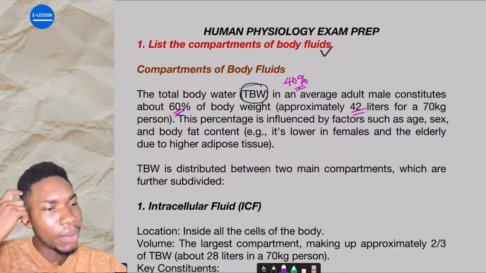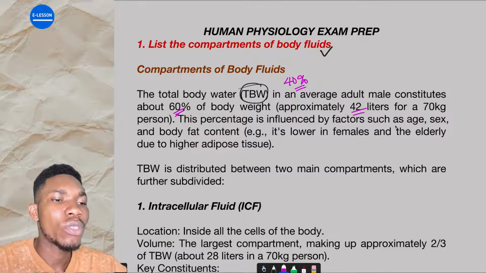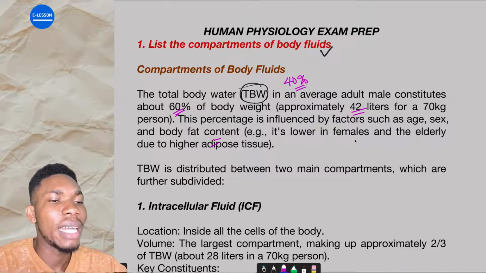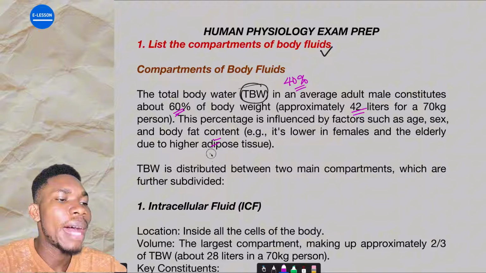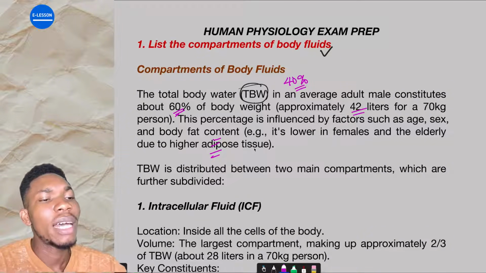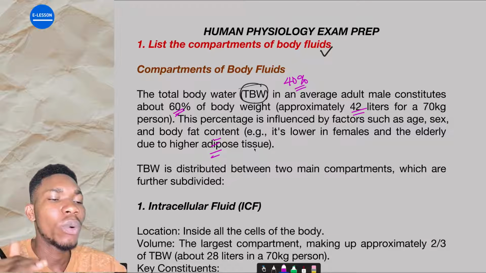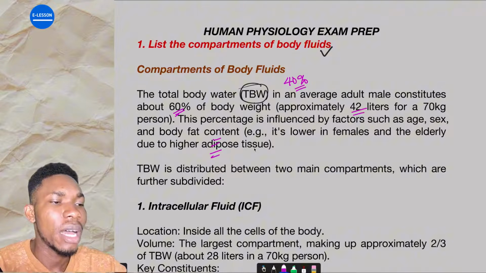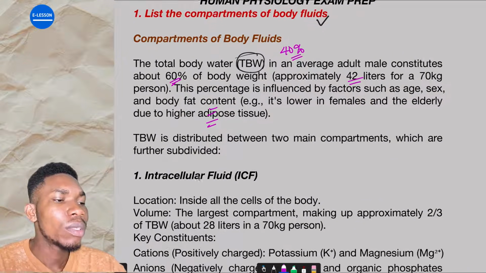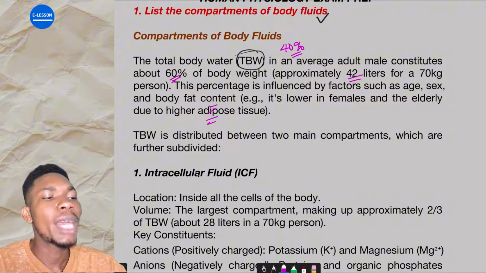All right. Now, this percentage is influenced by factors such as age, sex, and body fat. It is lower in females and in the elderly due to their higher adipose tissue. Females and elderly people have more fatty tissue in their body, so their total body water does what? Decreases. Are you getting it? Now, total body water is divided into two main compartments, which are further subdivided.